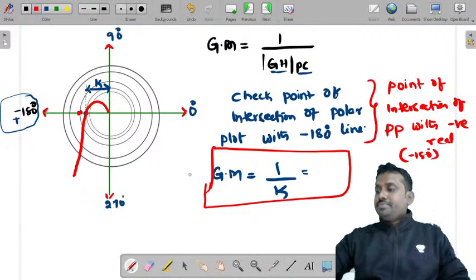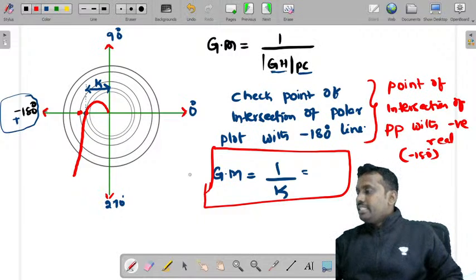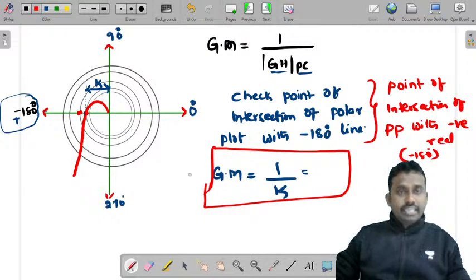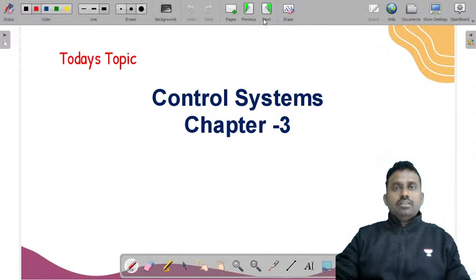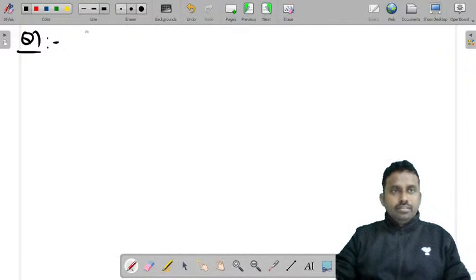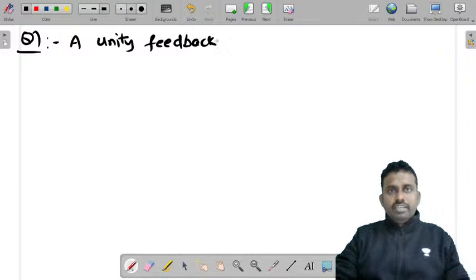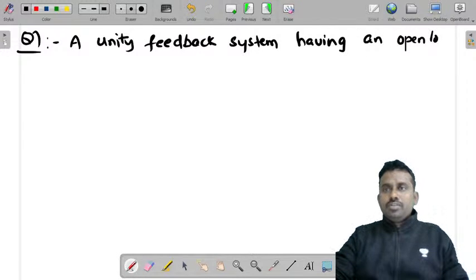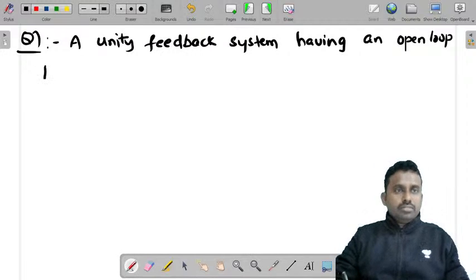So let me take one question, one previous university question paper. Consider the question given here. So this is the question. The question says that a unity feedback system having an open loop transfer function.